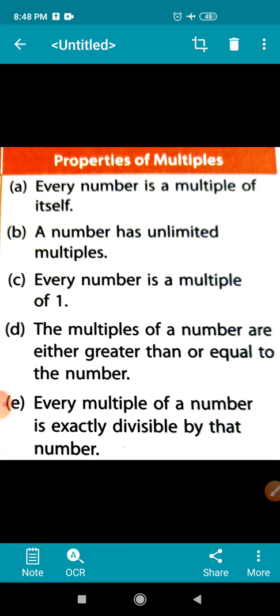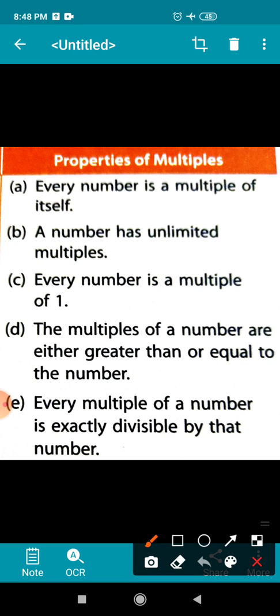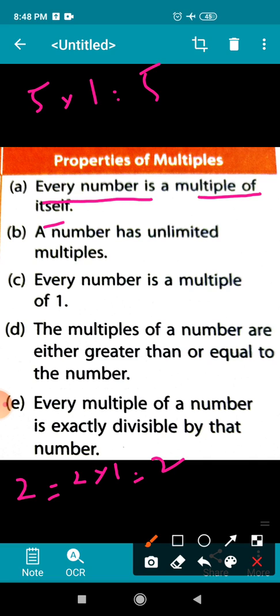Children, every number is a multiple of itself. If you find the multiple of 2, 2 multiplied by 1, the first multiple is 2. Similarly, if you find the multiple of 5, the first multiple of 5 is 5. So, every number is a multiple of itself.